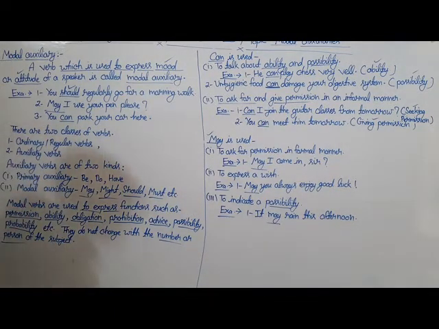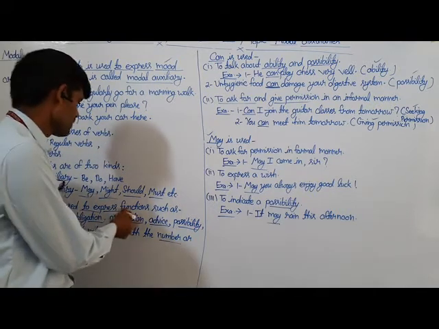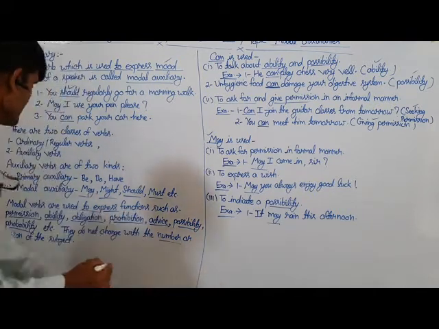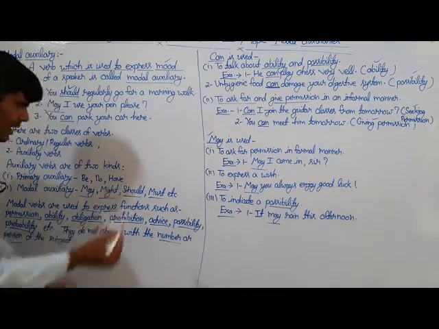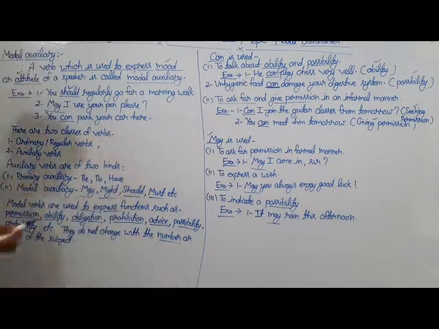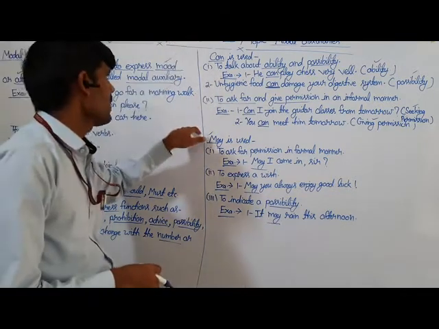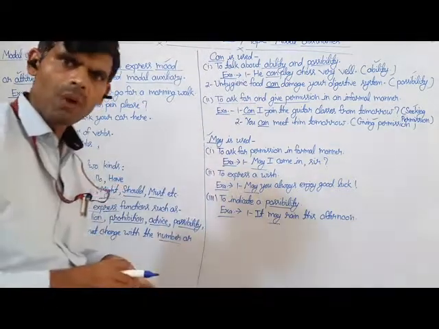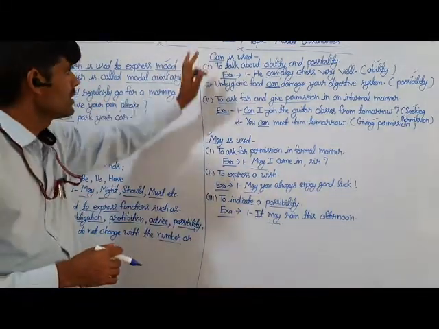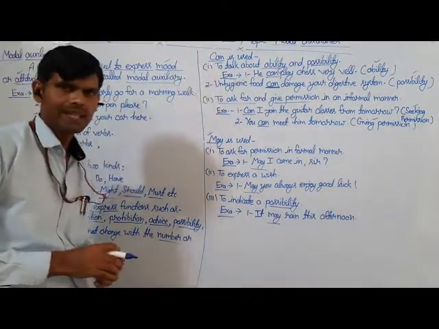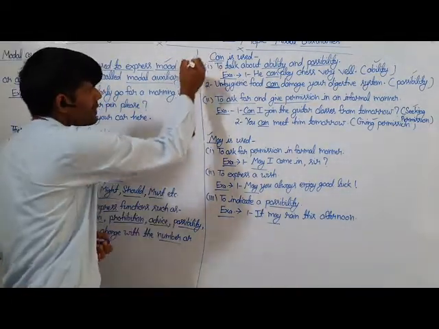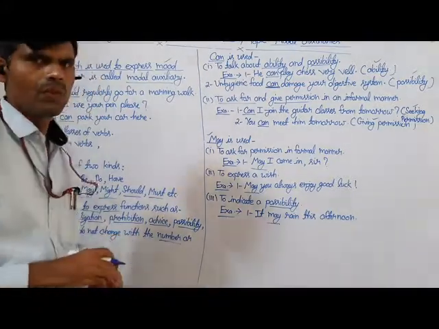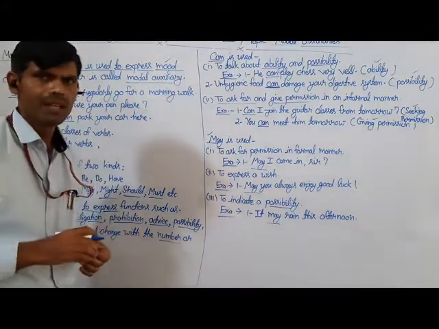Modal auxiliaries are always used in sentences to show different types of functions such as permission, ability, obligation, provision, advice, possibility, etc. These are some kinds of uses, and here are examples of such modal auxiliaries. You have to watch all these rules and examples very carefully. This is the first part of this topic, and you have to wait for the remaining part in the next video.